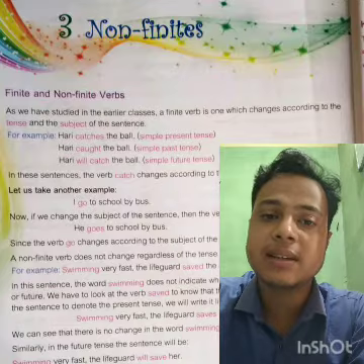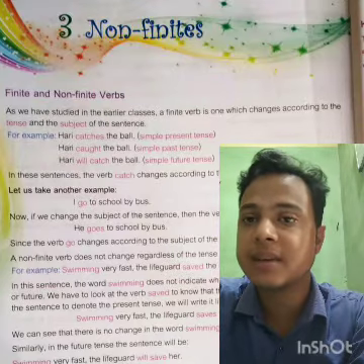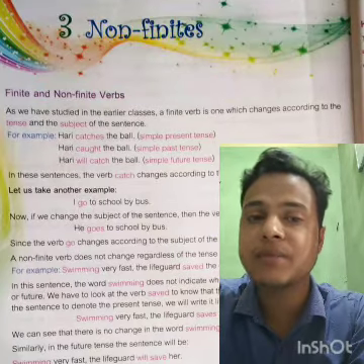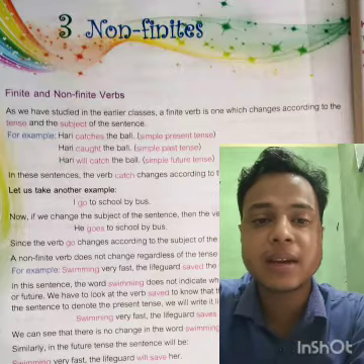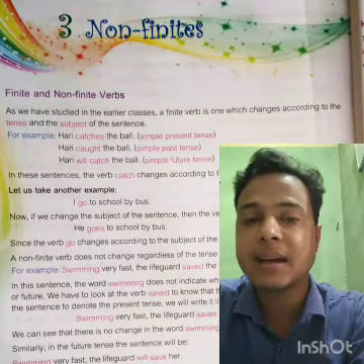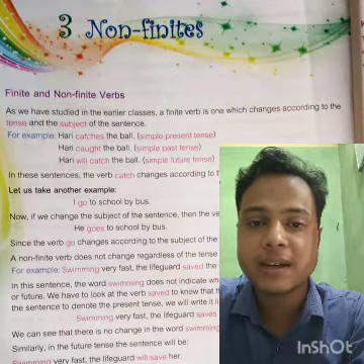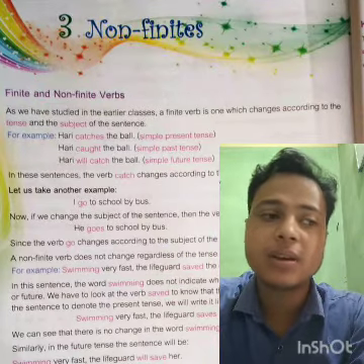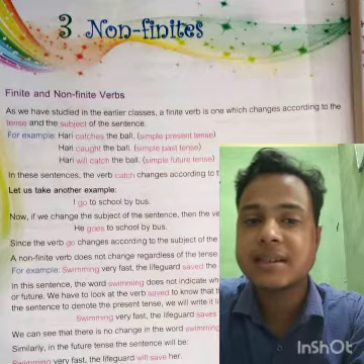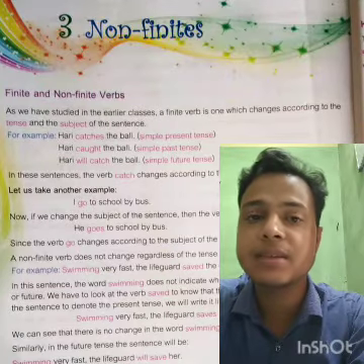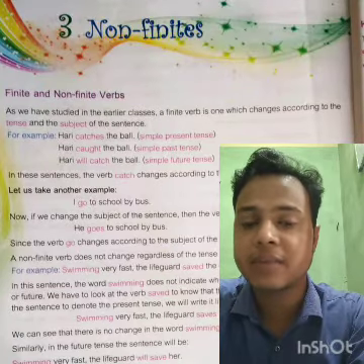So there are 2 kinds of non-finite verbs so far: the infinitive, that is to plus verb, and the participle form of a verb. And third, verb plus ing, which we can also call the gerund. If you find a verb which is a gerund, that is also a non-finite verb.